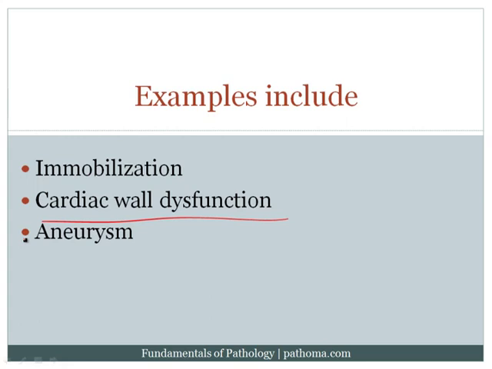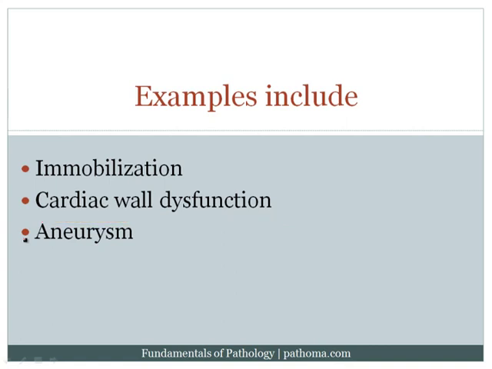Another example would be myocardial infarction, where the patient gets an infarction so that they're not able to move the wall of the muscle very well, the cardiac muscle, so the cardiac wall is not moving well, which would then mean that blood could potentially remain static around that area, which would increase the risk of thrombosis as well.